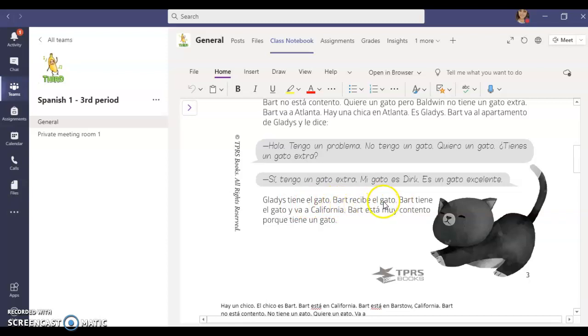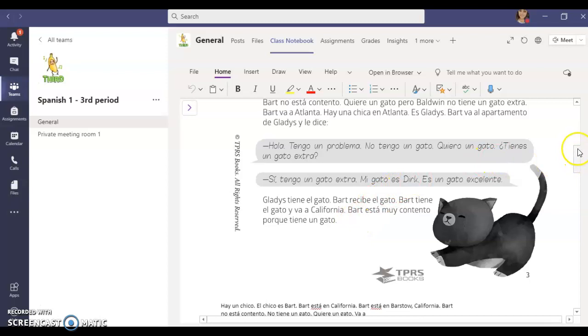Bart receives the cat. Bart tiene el gato y va a California. Bart has the cat and he goes to California. Bart está muy contento porque tiene un gato. Bart is very happy because he has a cat.